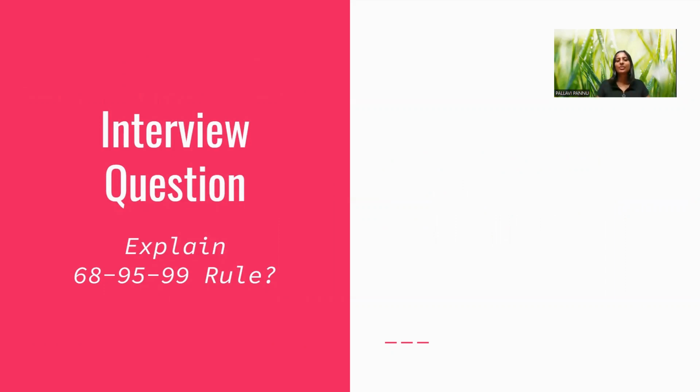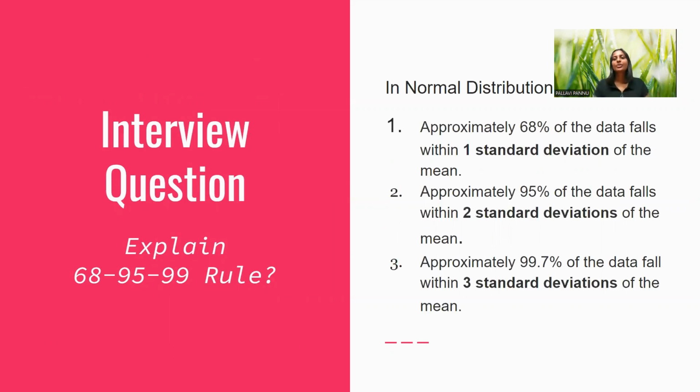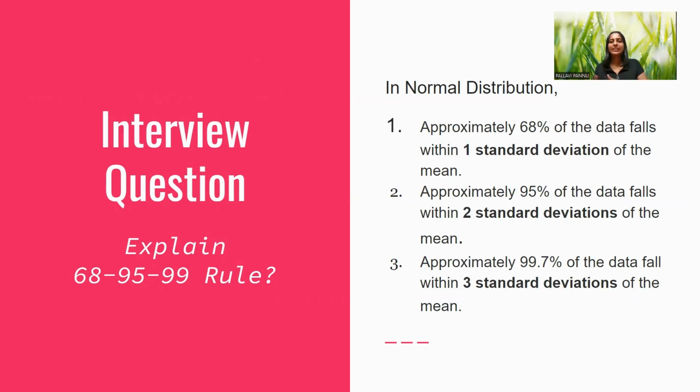So this is the interview question. Explain the 68, 95 and 99 rule in regard to the normal distribution. Any guesses? In a normal distribution, if we see the curve, I'm going to show you also in the next coming slide.